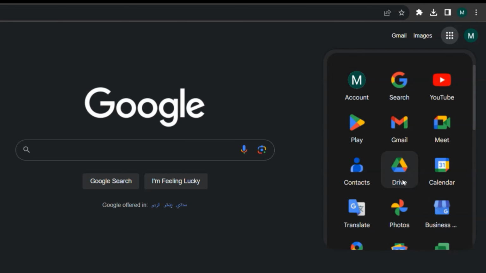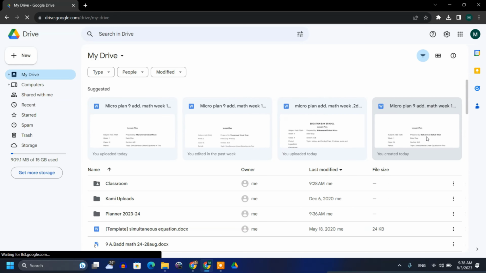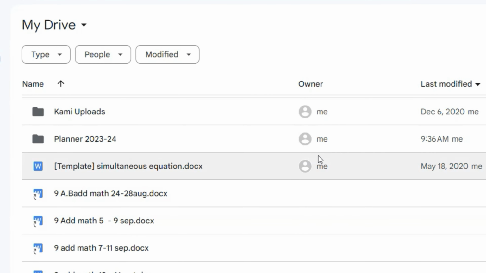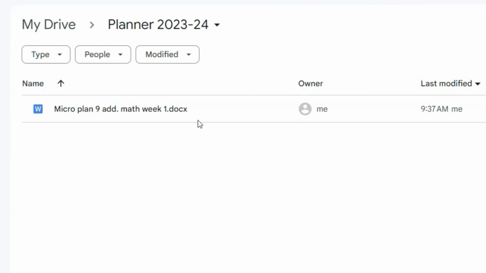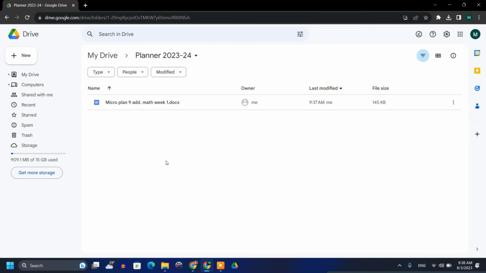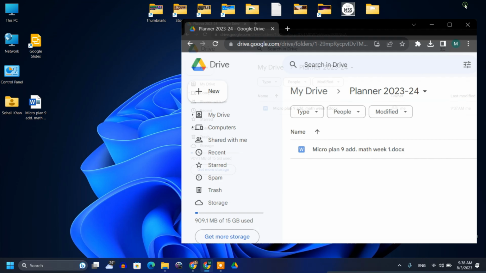Now you click on drive, and then you can see here, this is actually the cloud, right? This is the cloud, and you see 2023-24, your planner is there. So every time you make changes in your laptop or your PC, it will automatically reflect. So you need not worry. Whenever you are saving, save in your Google Drive. Even if I upload something here, it will automatically be uploaded there.